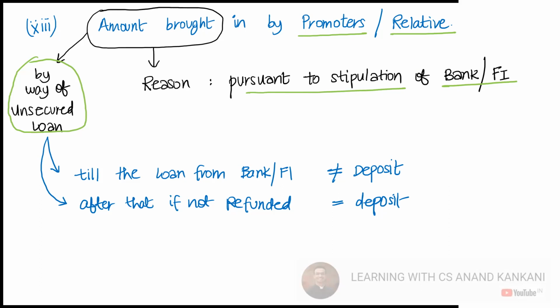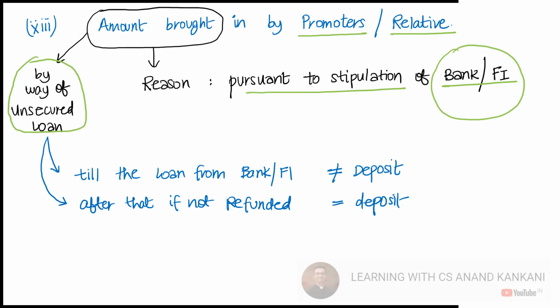Now remember, this cannot be a secured loan. The promoters or the relatives have to deposit an unsecured loan. Now the company is receiving money from two ends. One is from the banks and the financial institution, and second is from the promoters and the relatives. Both these amounts will not be considered as a deposit. But the moment you repay the loan of the bank and the financial institution, you need to repay this money to the promoters and relatives.